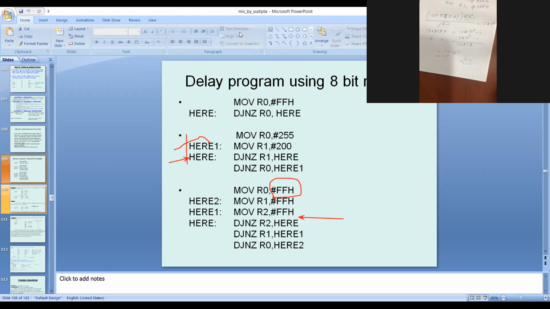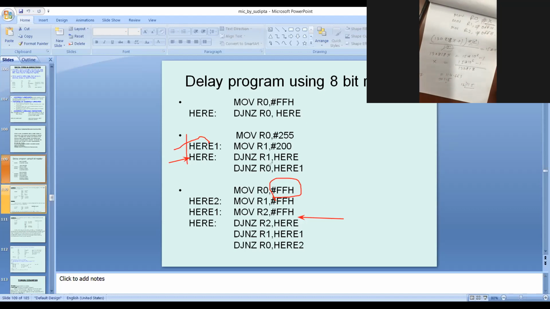So 7.18. Convert hexadecimal, this is not a division. Sir, 73. 73.